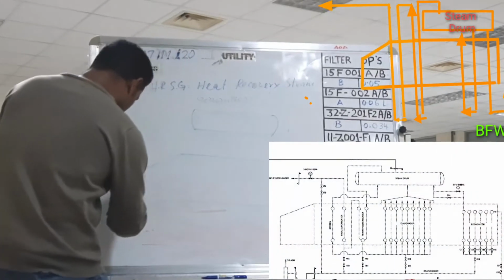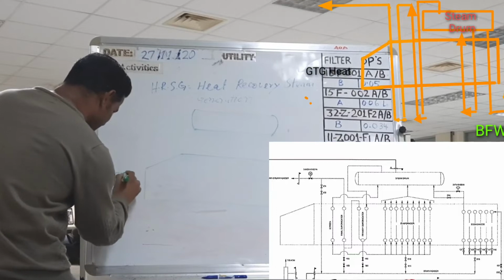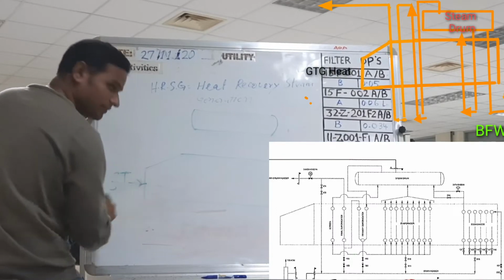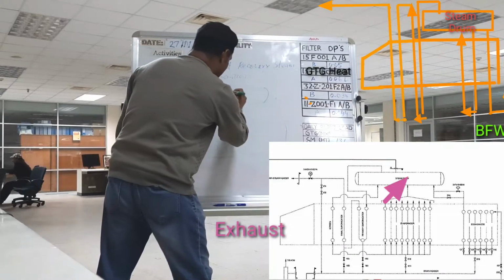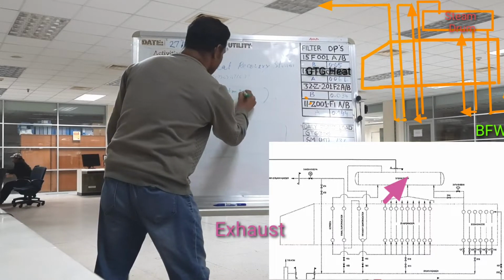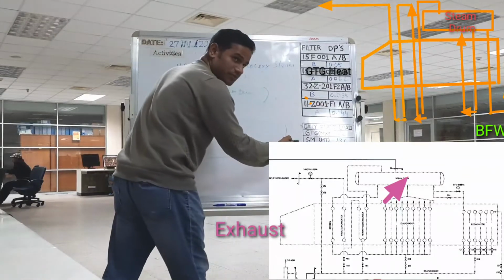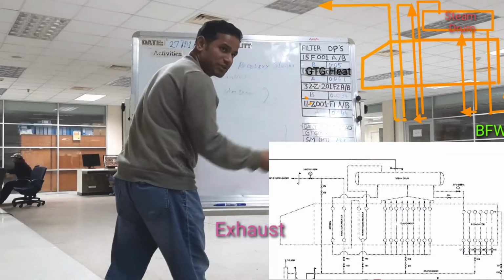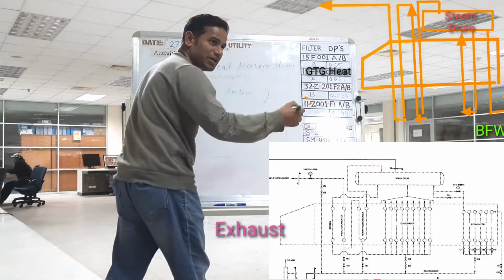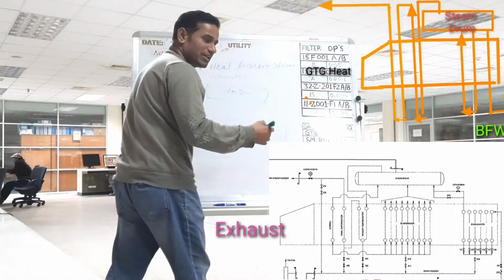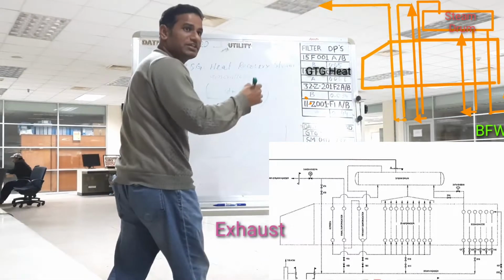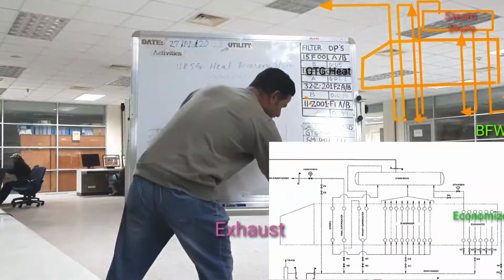Okay. So GTG exhaust heat is coming from here. Using this is the steam drum. In the steam drum we are using boiler feed water. Boiler feed water is coming from the deaerator. After the deaerator, the boiler feed water pump. By this pump, the first time we are taking this water into the economizer. So how much water are we taking?